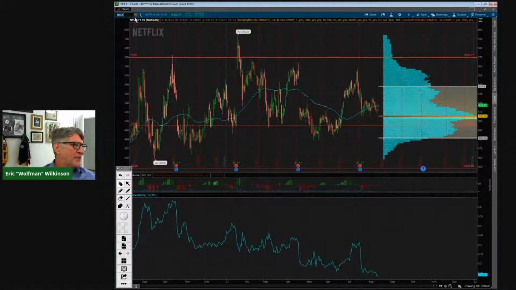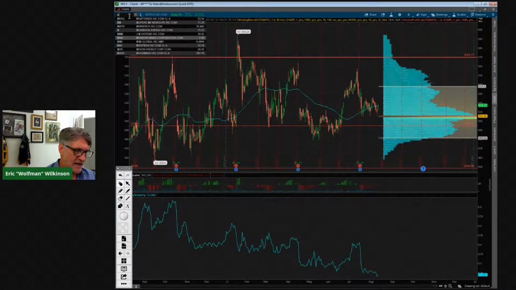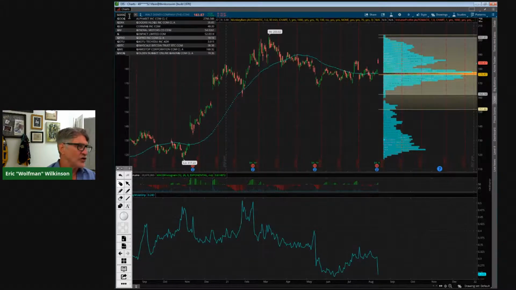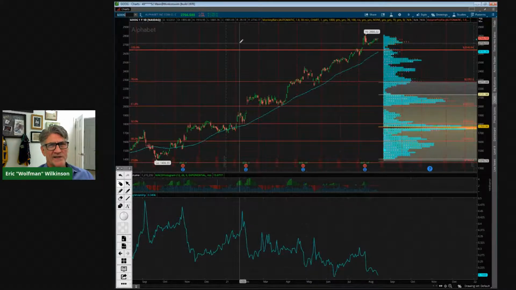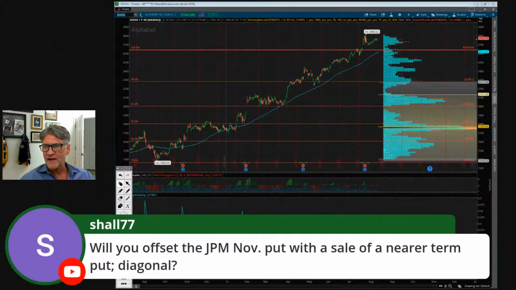So while people are jumping on board with the Disney streaming services, and now Netflix is getting a little bit of follow through from it, if you look at something like Google, Google is actually in negative territory today. I would think that would give a little bit of a boost to the upside in Google as well, but it's getting a little bit of a drag there.